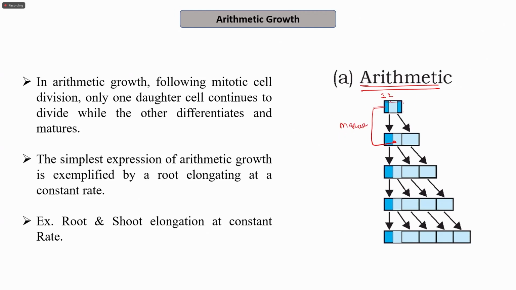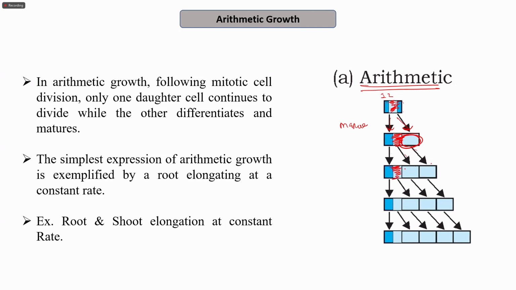While cell 2 further divides into 2 daughter cells, out of which one will again become mature, and only the other will divide. So you can see that this has become mature, and now only this one will divide to give rise to 2 cells. So only 2 cells are being produced.